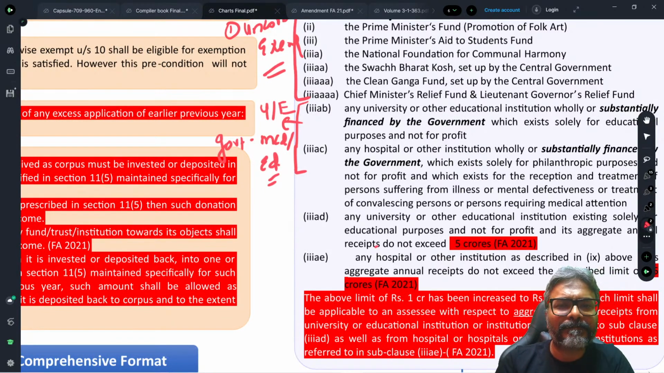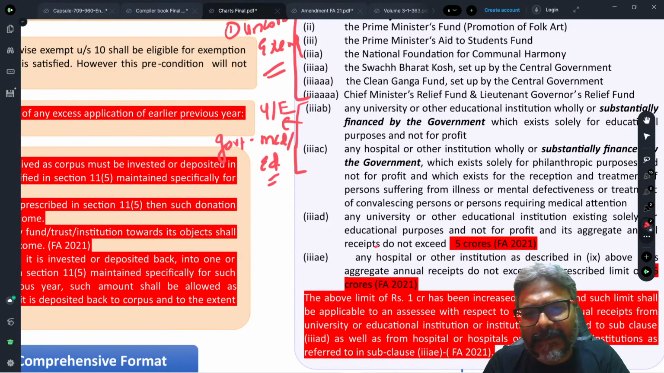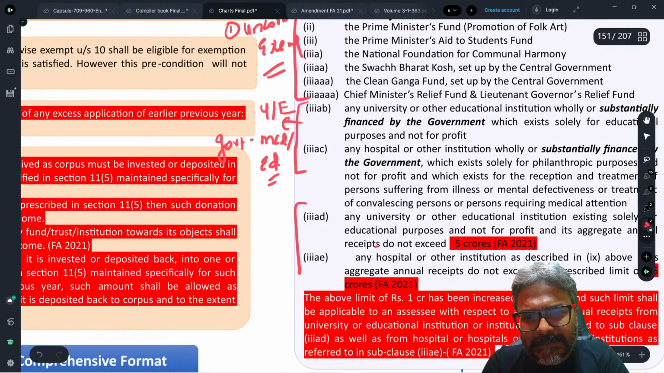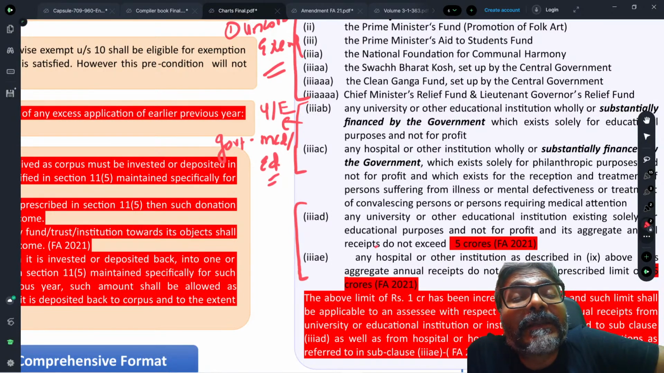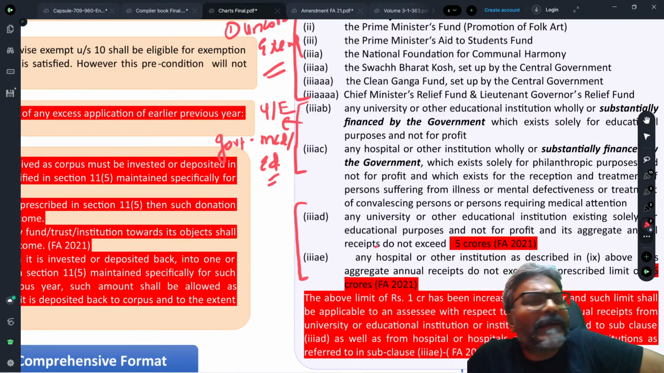Okay, students? Perfect. Thereafter, if you see, this was 5 crore. Up till last year, it was 1 crore. Now, students, they have increased it to 5 crores. I remember my school qualifies for this one because in my school, the fees was around 100 rupees.